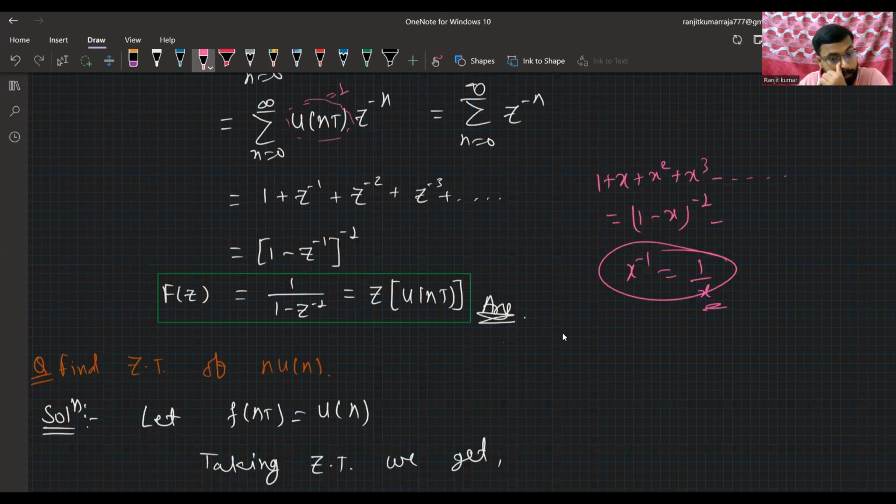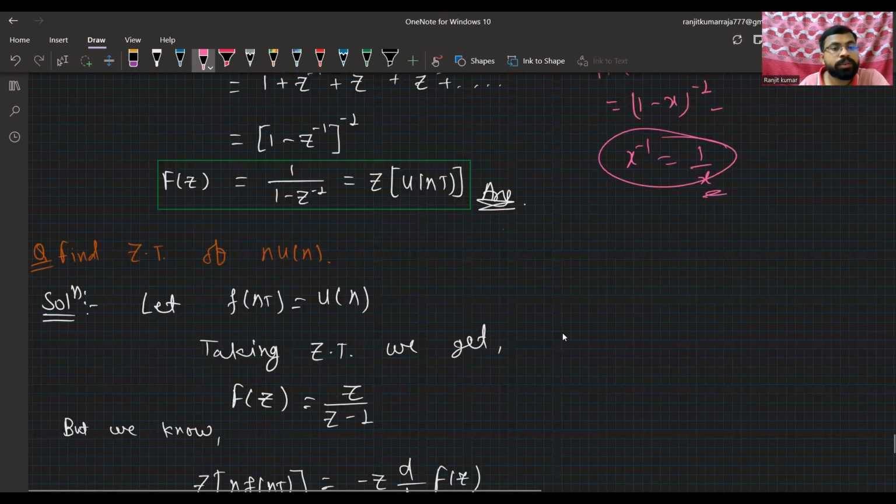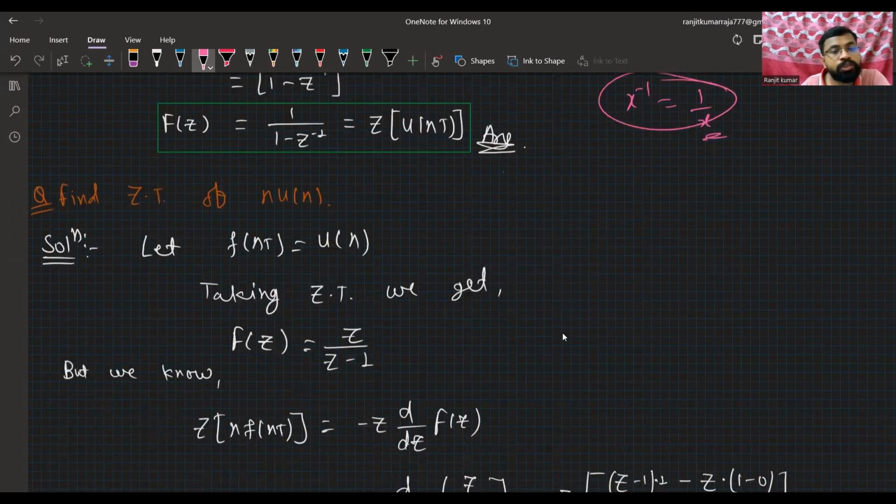Okay. Now another function, that is the ramp function n u of n. Again we will convert it to n of t. So let f of nt be the first function I have considered, and never confuse it with n of t, here I'm using only n.